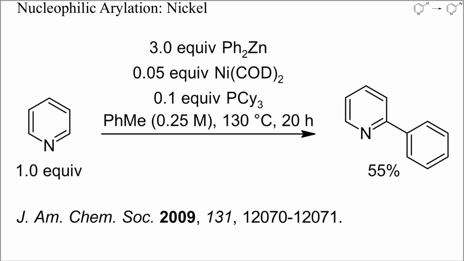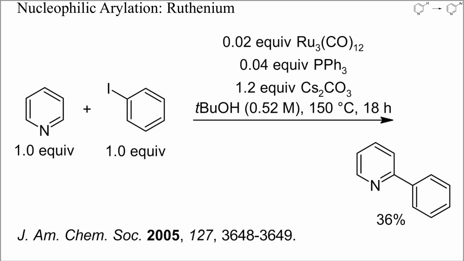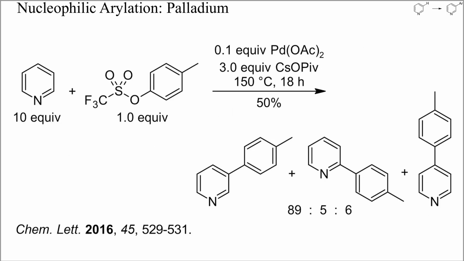55% of 2-phenylpyridine resulted. Here, a phenylruthenium complex was generated in situ from phenyl iodide and ruthenium carbonyl. Again, a high temperature and long reaction time were required. Also, organopalladium compounds can add to pyridines, but with another regioselectivity than organonickel or ruthenium complexes. In this example, an aryl palladium intermediate was generated from an aryl triflate, and the main product was a 3-aryl